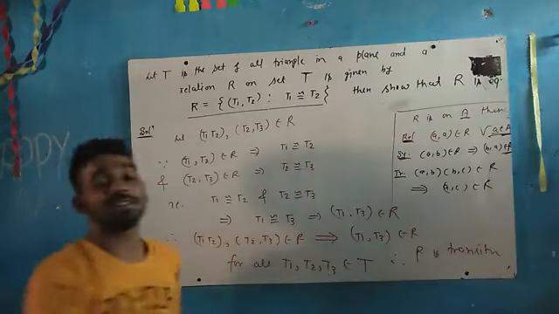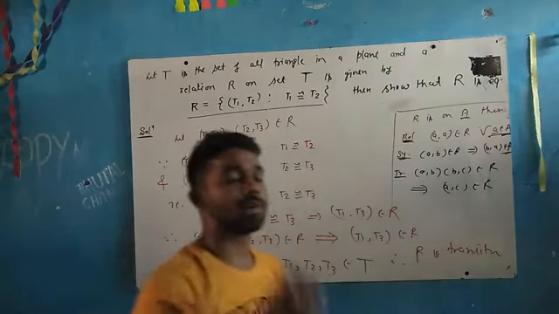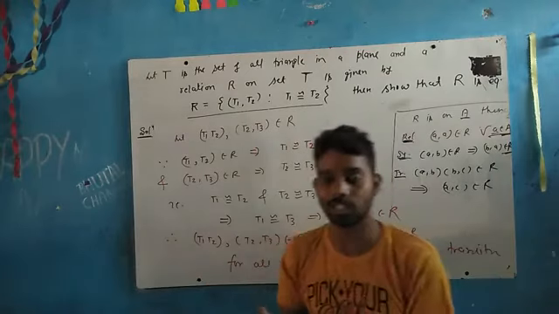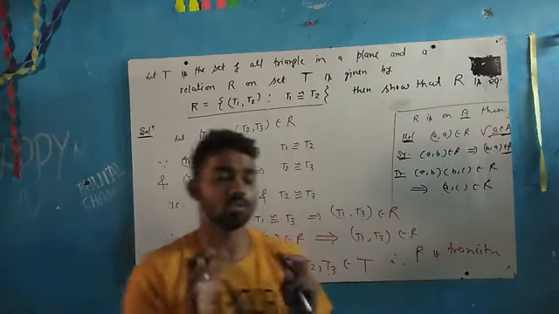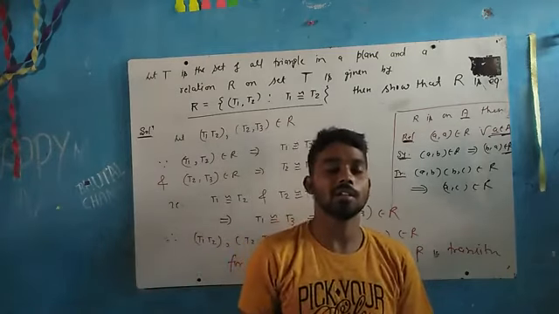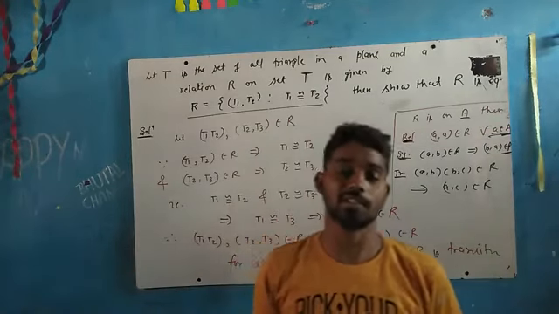And since R is reflexive, symmetric and transitive, from the above three points, first, second and third, we can say hence R is an equivalence relation.